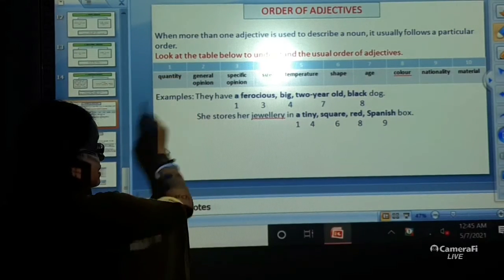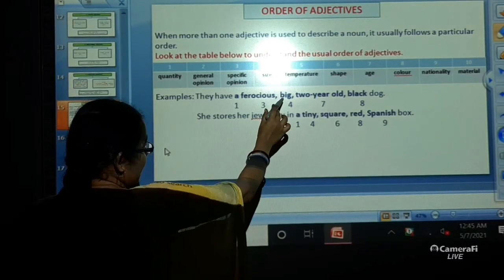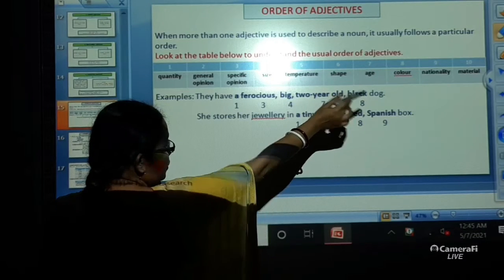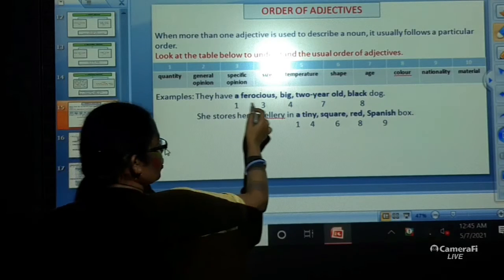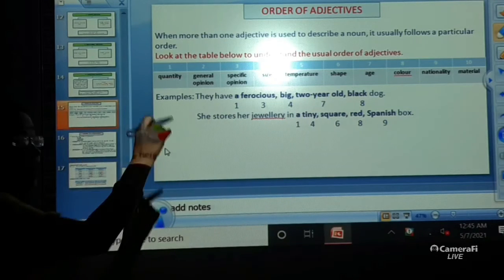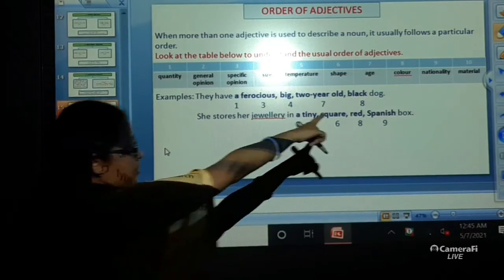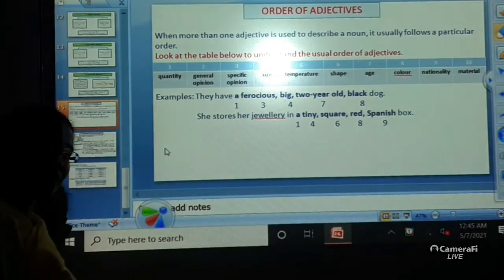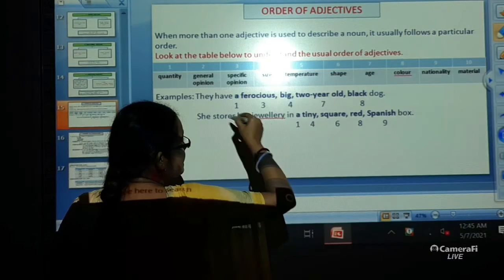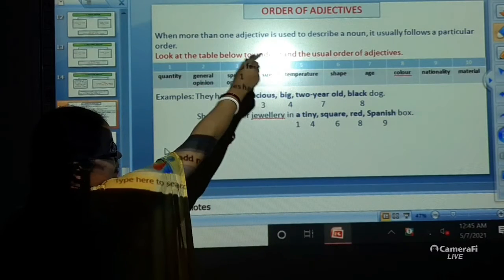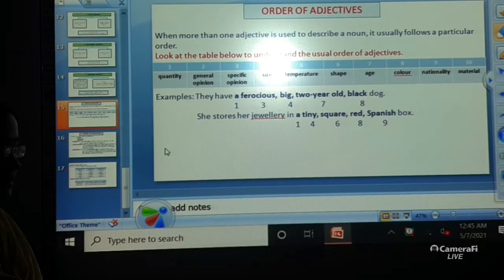The first example that you have over here is, they have a ferocious big 2-year-old black dog. So in this sentence, you can find there are so many adjectives being used in order to describe one noun, that is dog. Alright. So how are you going to use these adjectives according to this table? That is, how will you arrange them in the sentence?